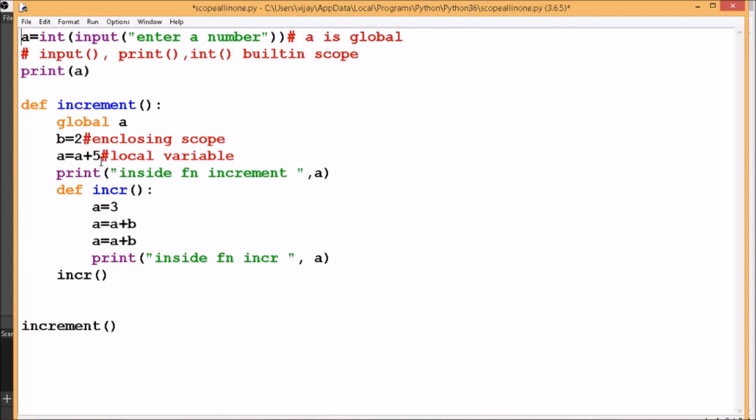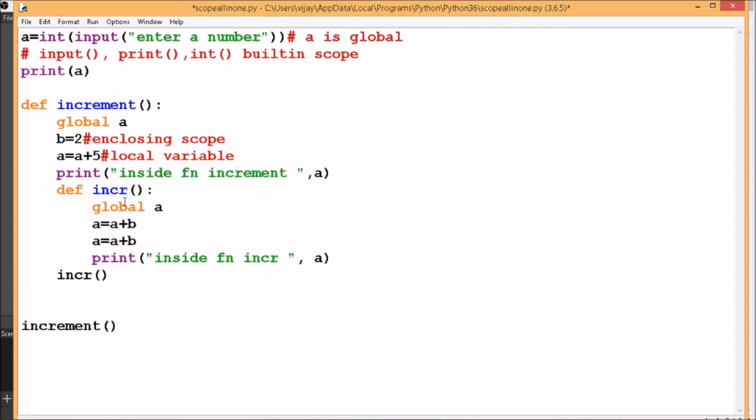entered by the user. And the same way, if I want to use the same global value for this function also, then I can write global A over here. So the value of B will also increment to the value of A which is entered by the user.